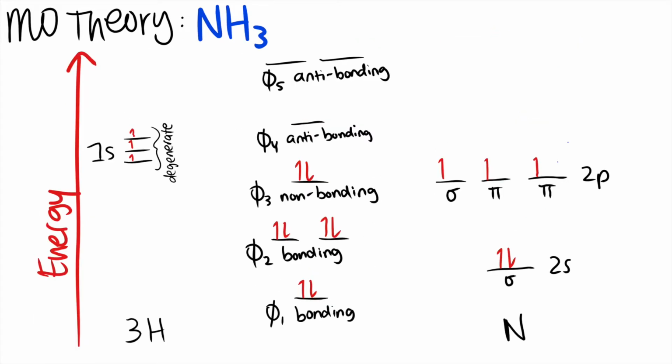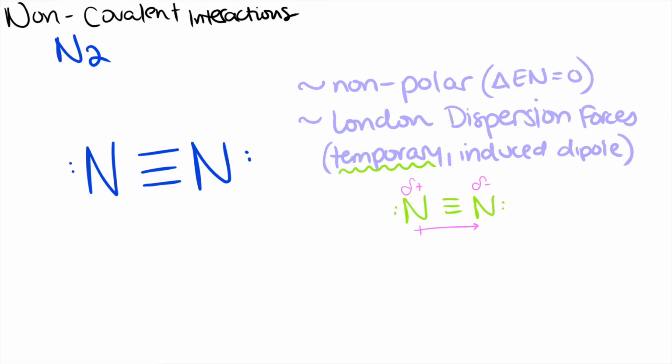The molecular orbital diagram of ammonia shows how three degenerate 1s orbitals of hydrogen combine with the 2s and 2p orbitals of nitrogen in bonding. We're now going to identify the non-covalent interactions of the products and the reactants, as well as the properties that contribute to these interactions. Diatomic nitrogen contains a non-polar covalent triple bond. This bond is very strong because of its short bond length.